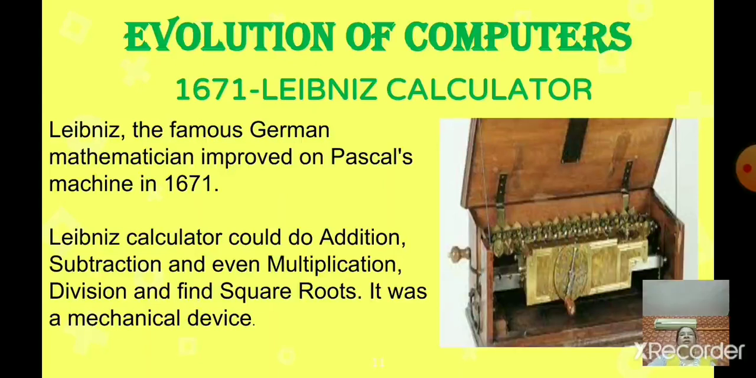In that Pascaline machine, what were they doing? Addition and subtraction. But the Leibniz calculator could do addition, subtraction and even multiplication, division and find square root. So it was a mechanical device. In 1671 Leibniz invented the Leibniz calculator.